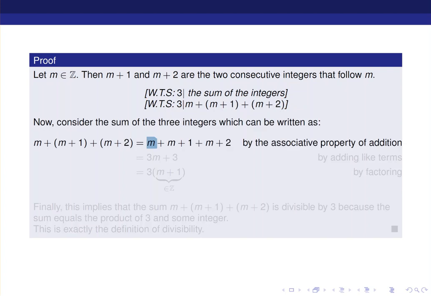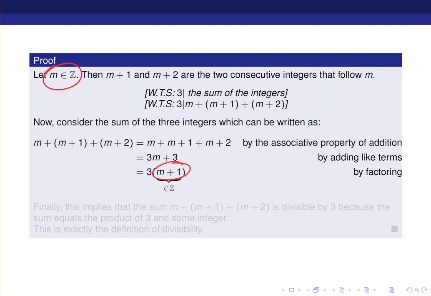Now, to show that the sum of the integers is divisible by 3, I'm just going to consider the summation, which is m plus m plus 1 plus m plus 2. And adding the 3 integers together, I get 3m plus 3, which can be factored into 3 times m plus 1. Keep in mind that we started off with an m that was integer.